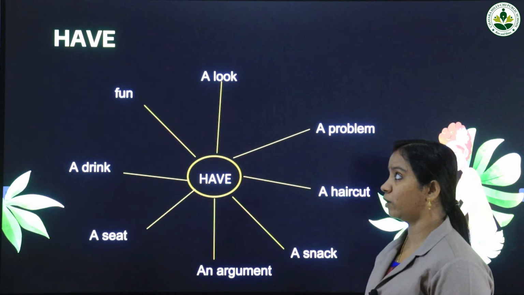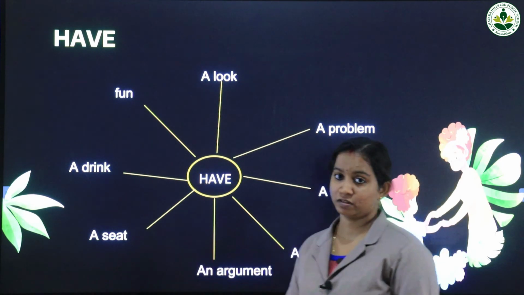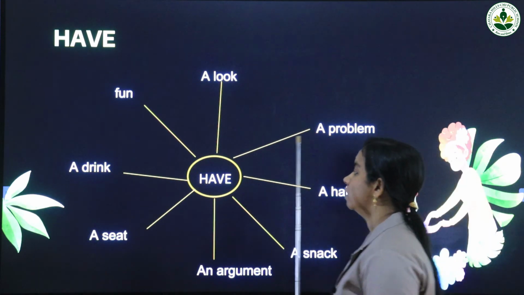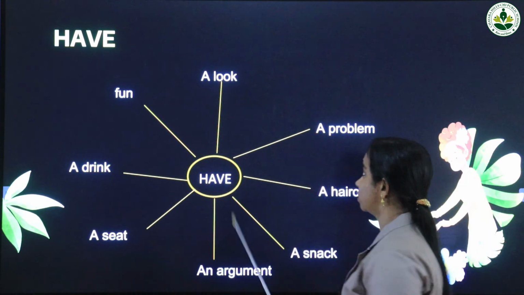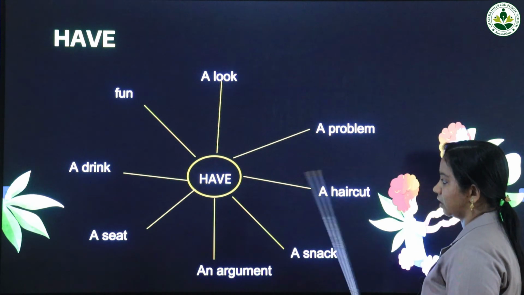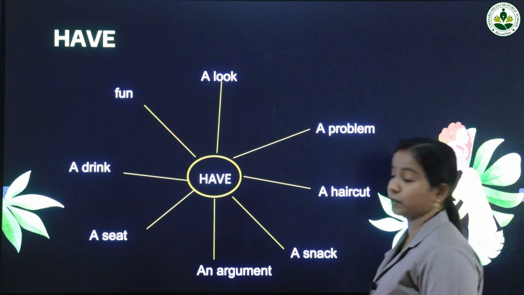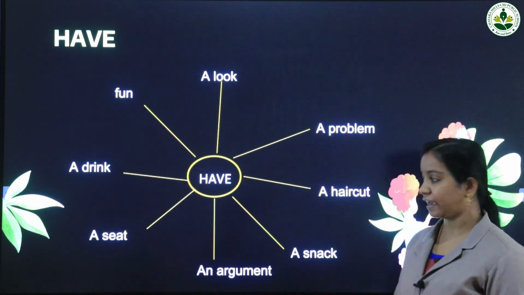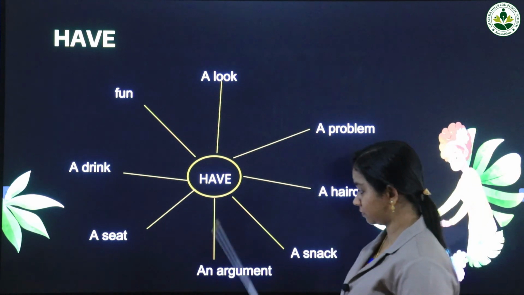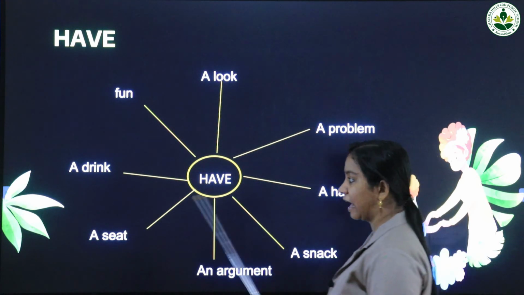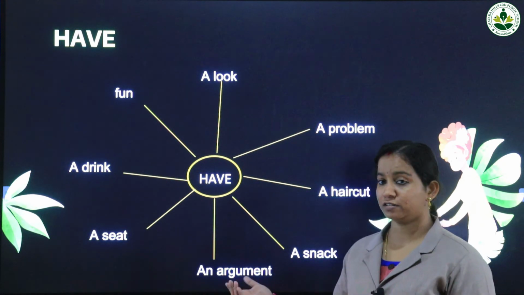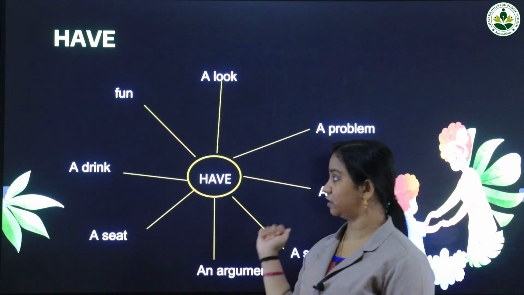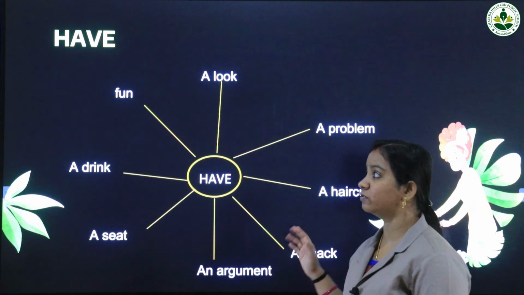Now we have another one, the last one, it's have. The verb have, and how many words can we combine with the verb have? Just see: have a look, have a problem, have a haircut. If you want to advise somebody whose hair looks shabby, we will say have a haircut. Have a snack, have an argument, have a seat. If you are offering somebody a seat, you will say have a seat. Now have a drink, have fun. So these are the word combinations.